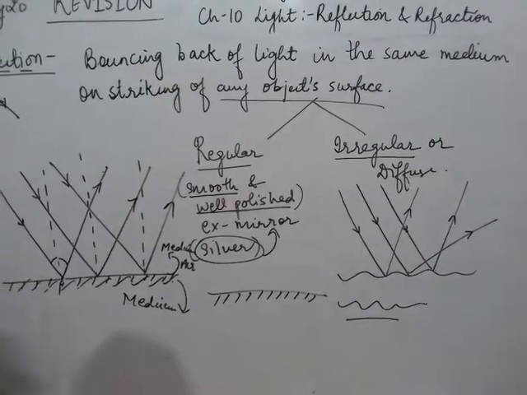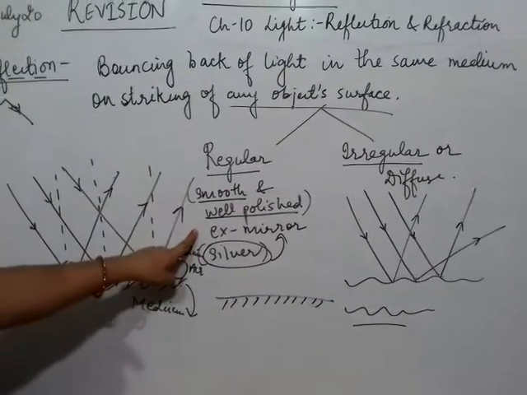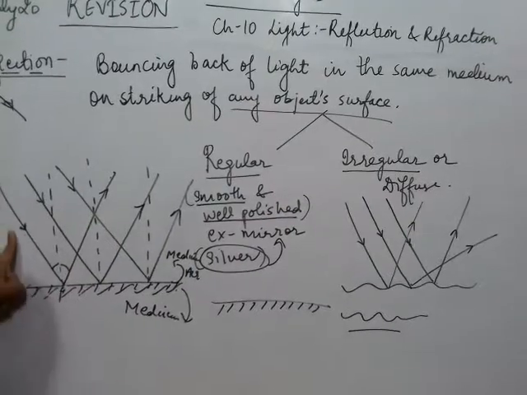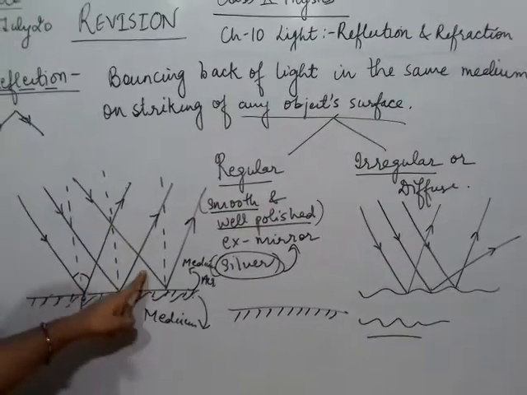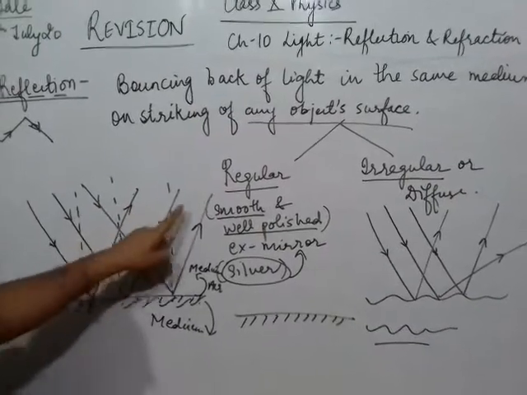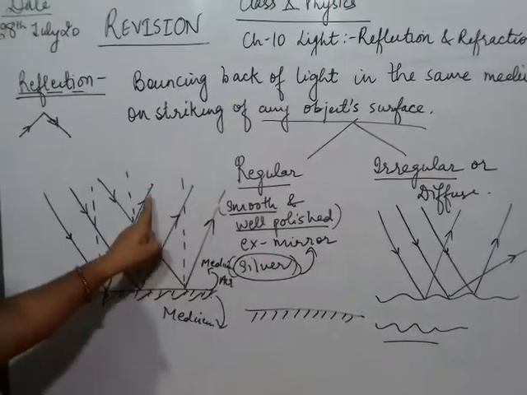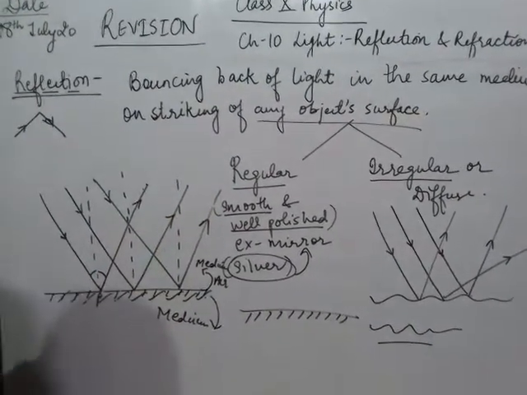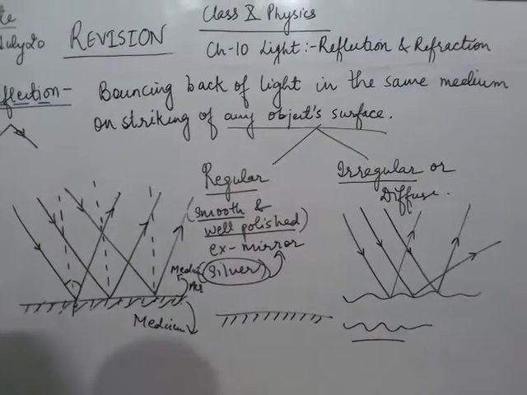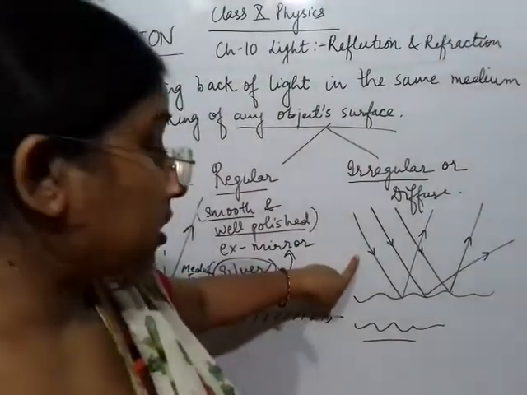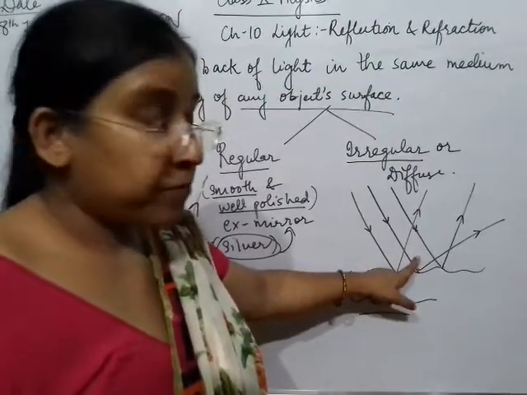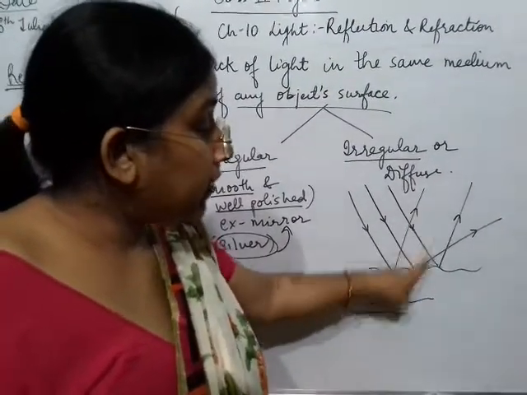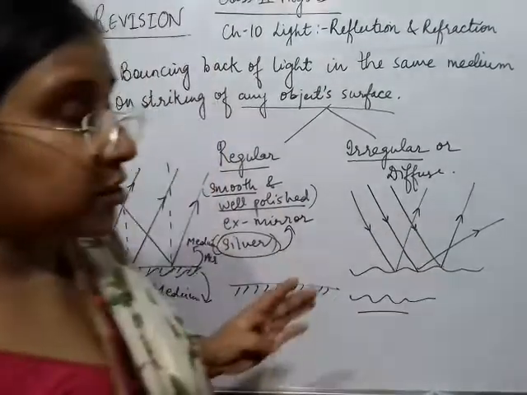Now what happens in regular reflection? The rays of light are incident as parallel rays and they are reflected as parallel rays. But in the case of irregular reflection, the incident rays are parallel to each other, but the rays of light which are reflected do not follow a fixed path.